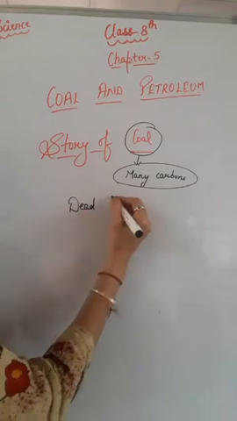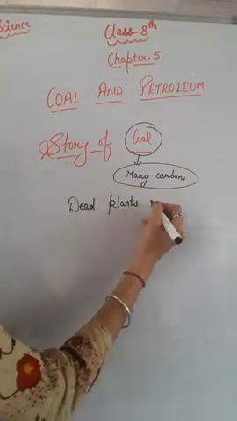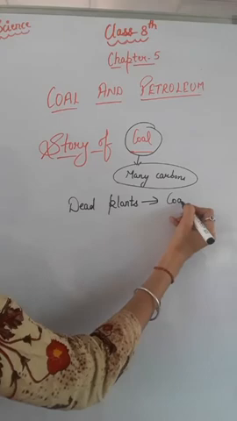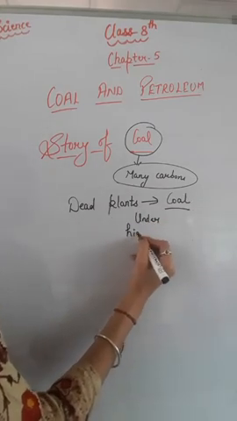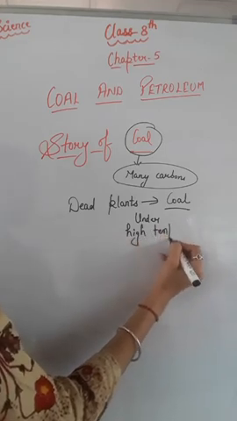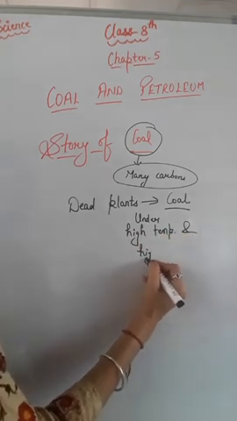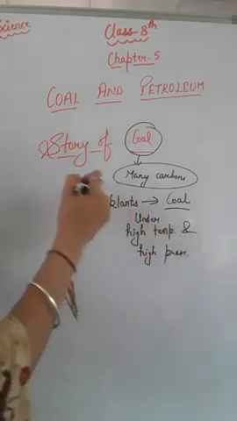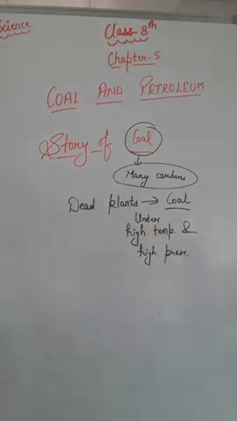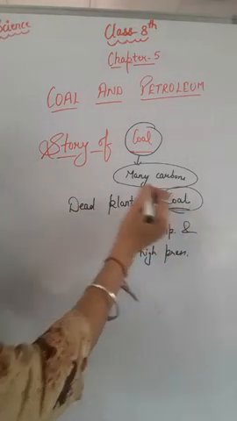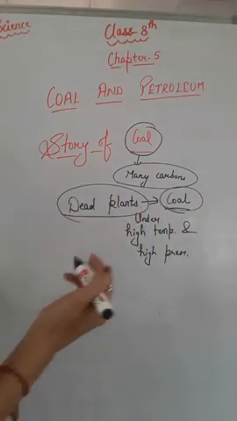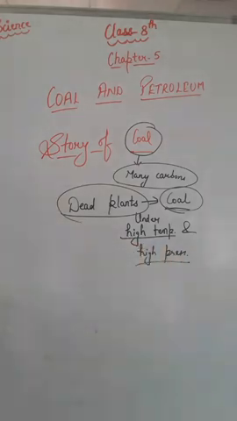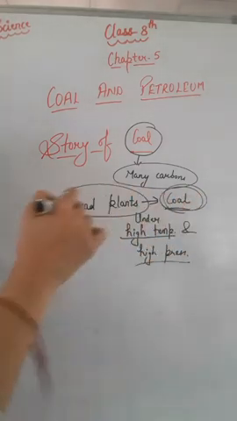It is a very slow process, and dead plants got converted into coal under high temperature and high pressure, right? Coal is always prepared under high temperature and high pressure, and it takes millions of years for its formation. It is prepared from the dead plants that got buried under the soil. If the temperature and pressure rose, then the dead plants were converted into coal, right?